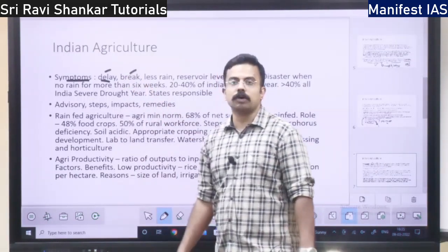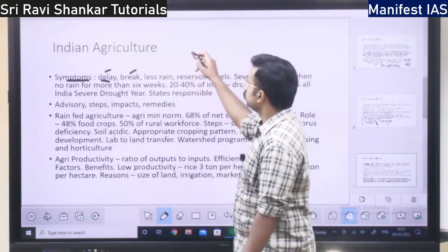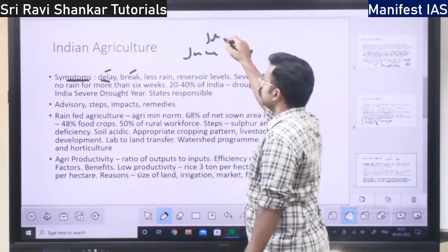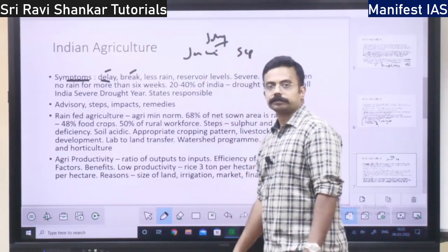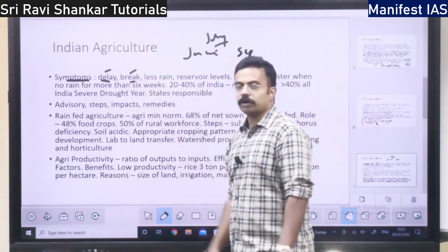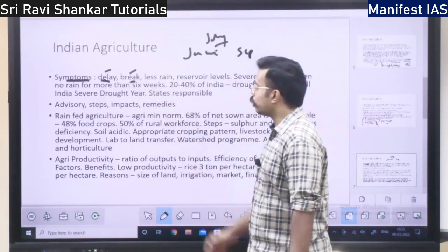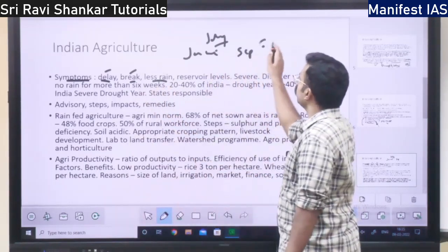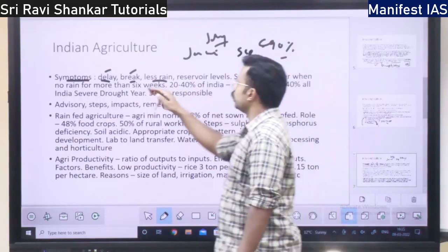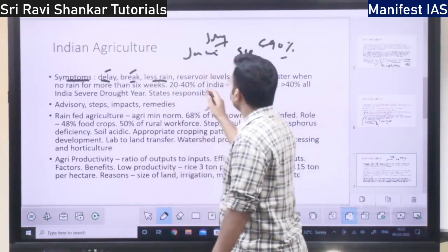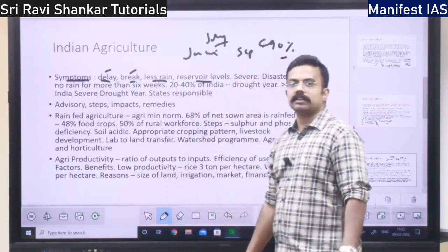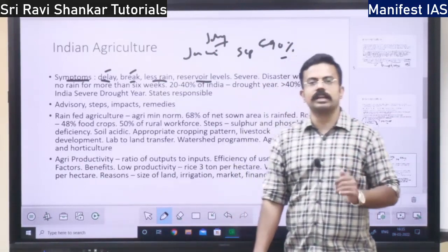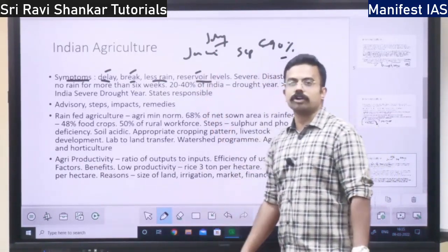Then there is a break in monsoon, a break in rainfall. If the monsoon is from June to September, the entire July month in between will not have rain. That is called the break in monsoon or break in rainfall. That is a symptom of drought. Then you have less rain; I told you, if it is below 90%, it is a symptom of drought. Then if there is a fall in reservoir level, in your KRS dam, Kabini dam, all these dams, that is also a symptom of drought, right?